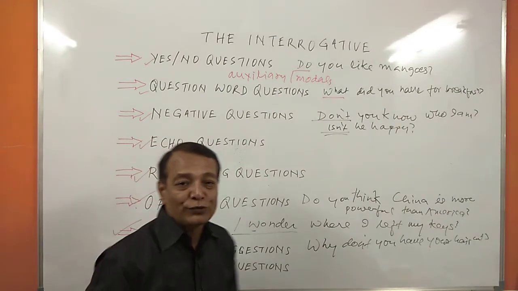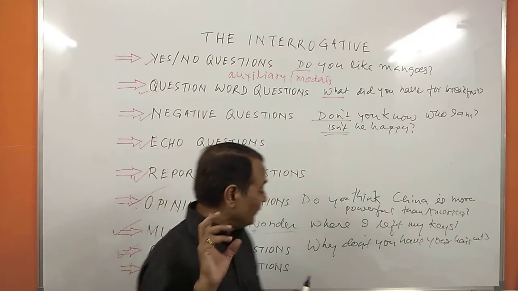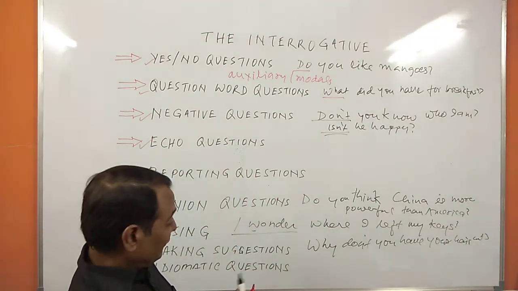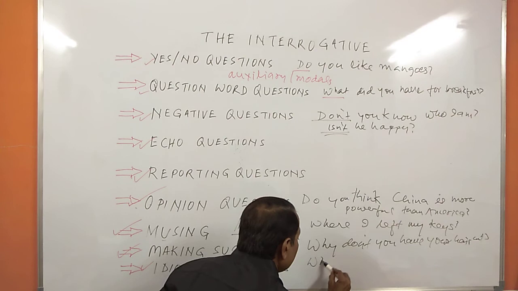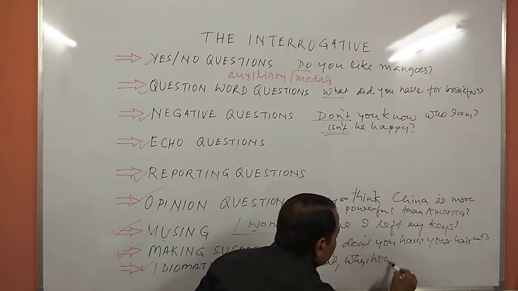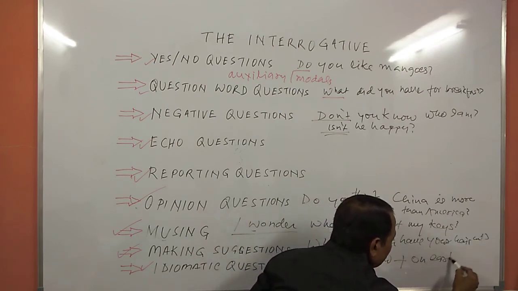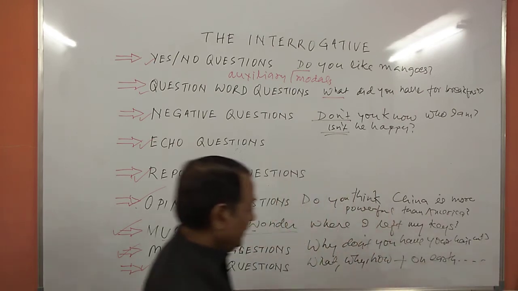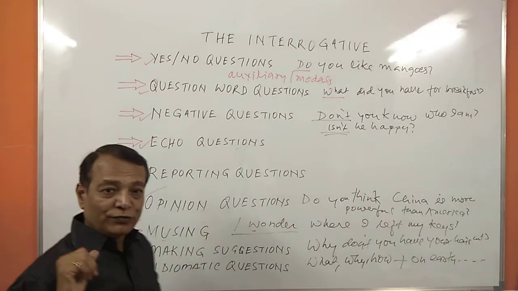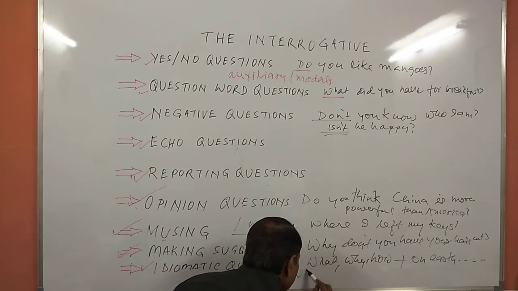Why is the name of this question idiomatic questions? It's very easy to understand, because we use one idiom to make questions. Actually, we start with what, why, how, right? Then plus on earth, and then we make a question. That's why it's called idiomatic question. I would like to give you an example.